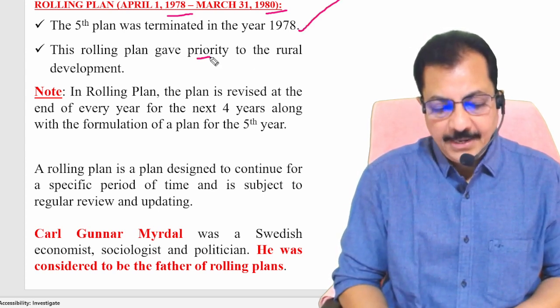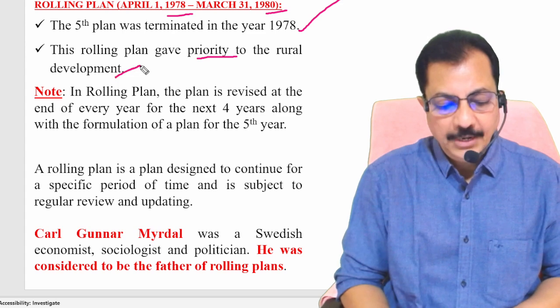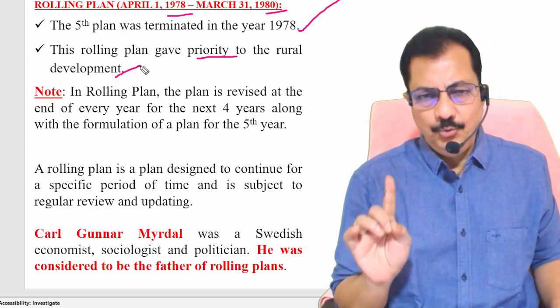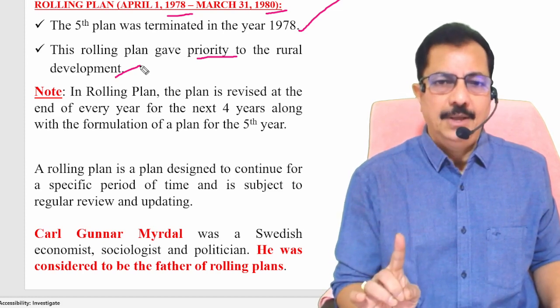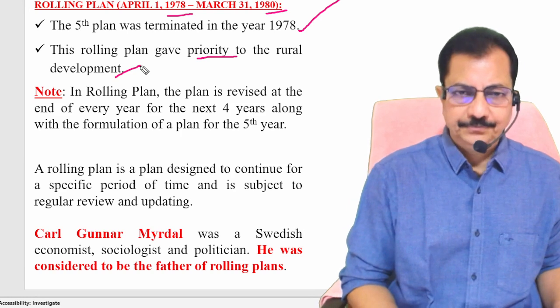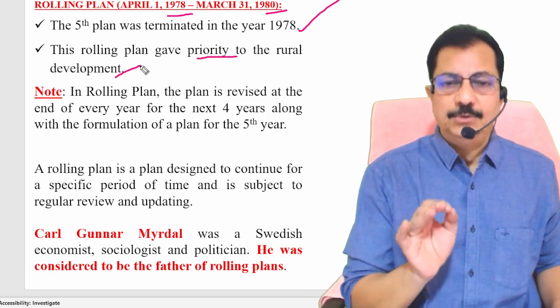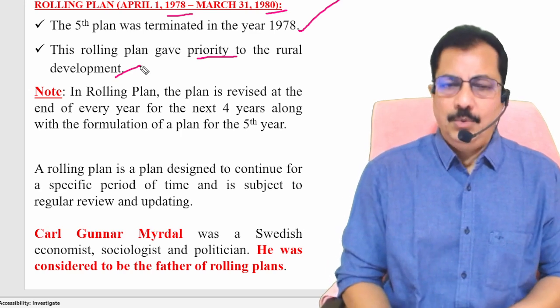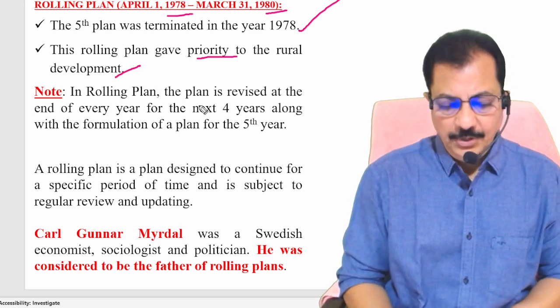Rolling plan gave priority to rural development. Kindly remember, the rolling plan was introduced only one time in India, after terminating the fifth 5-year plan 1 year in advance. And the priority given by the rolling plan was rural development. But what do you mean by rolling plan?